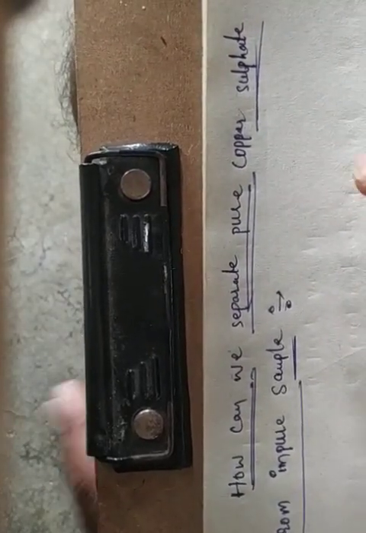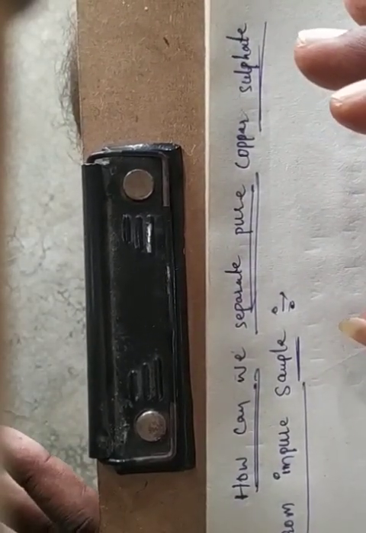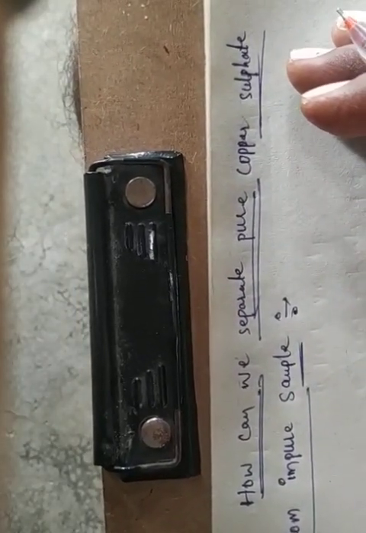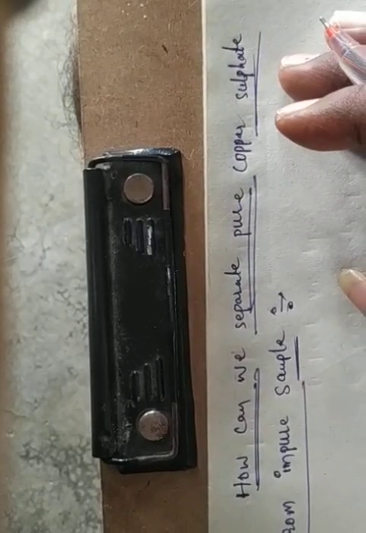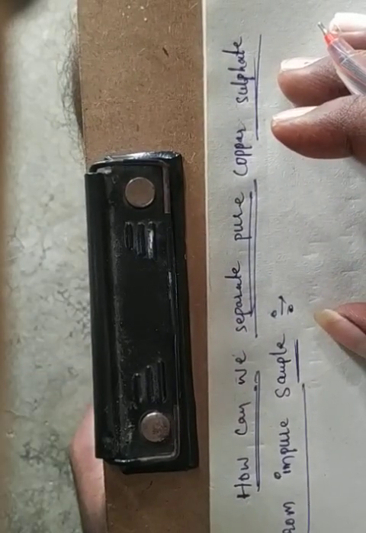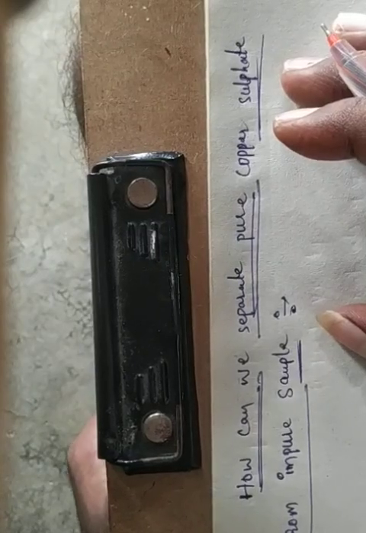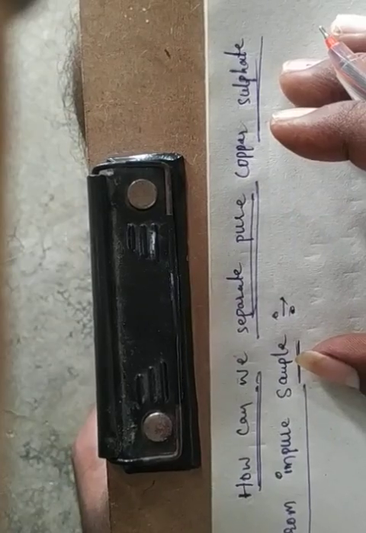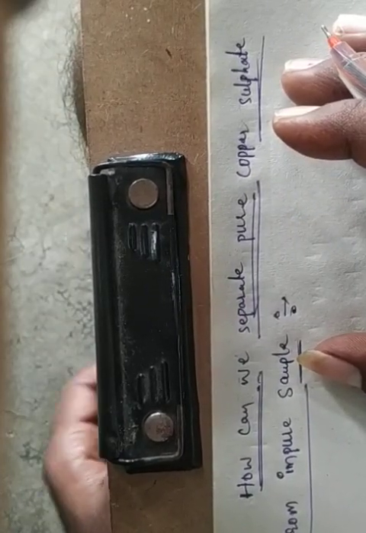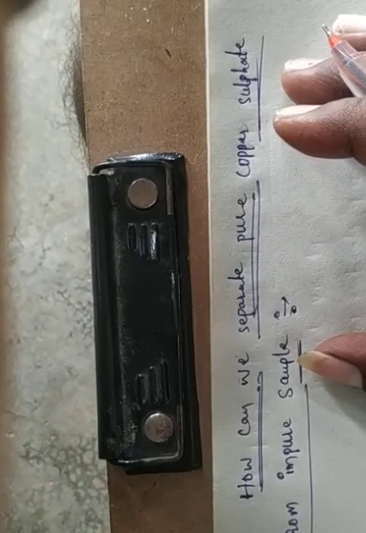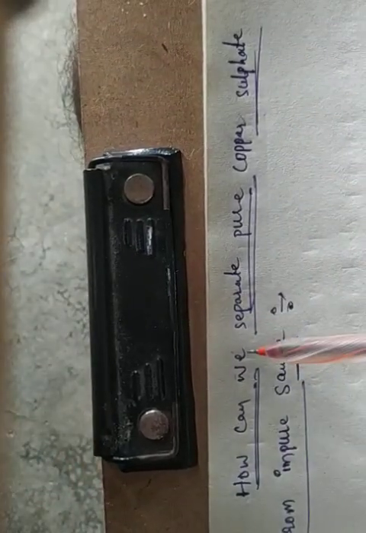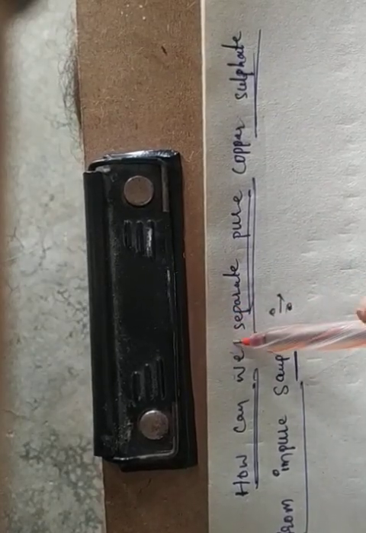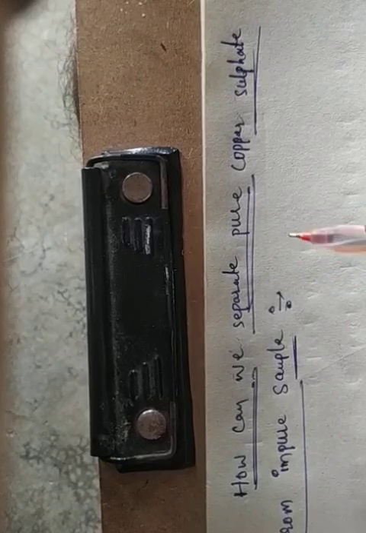First we take some impure sample of copper sulfate in a china dish. Already we know about the china dish. After that, dissolve it in a minimum amount of water. Then we filter the impurities.